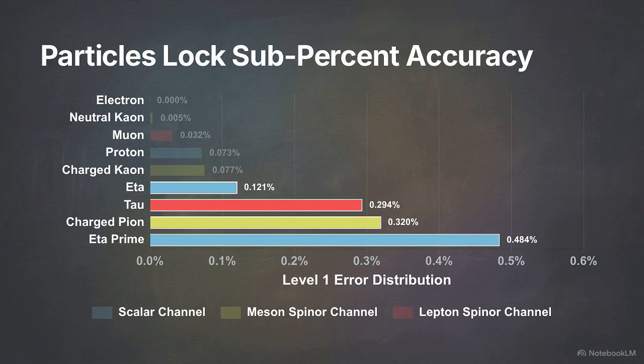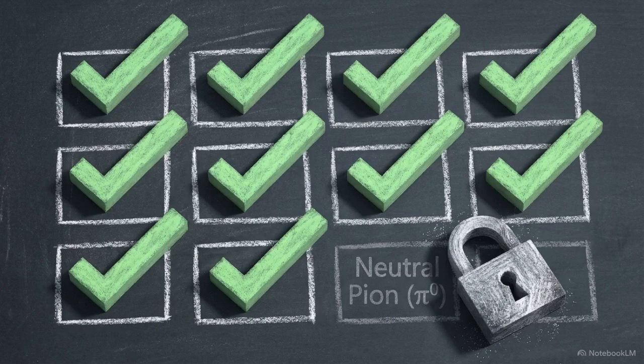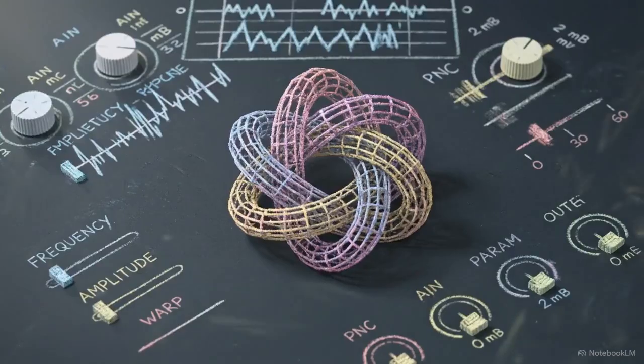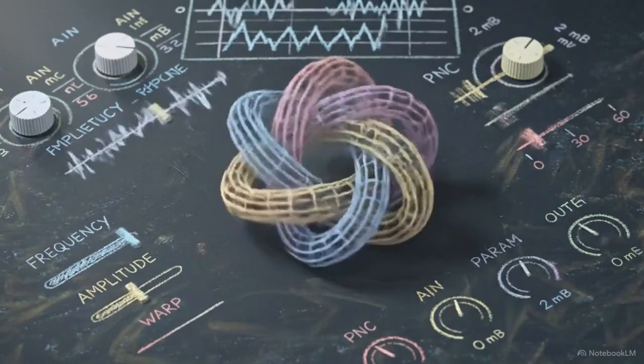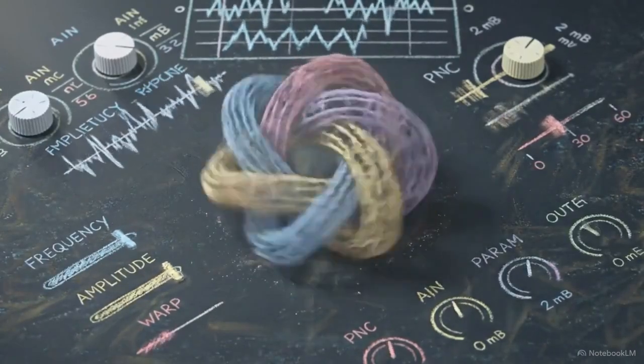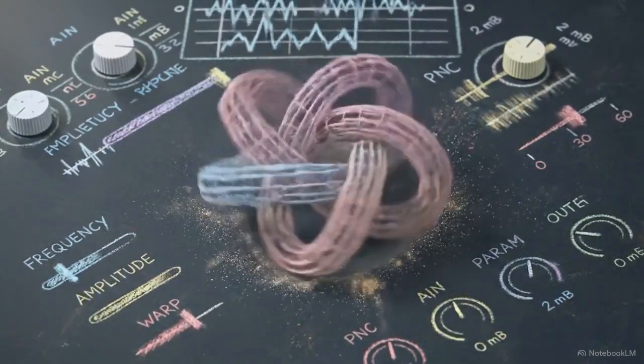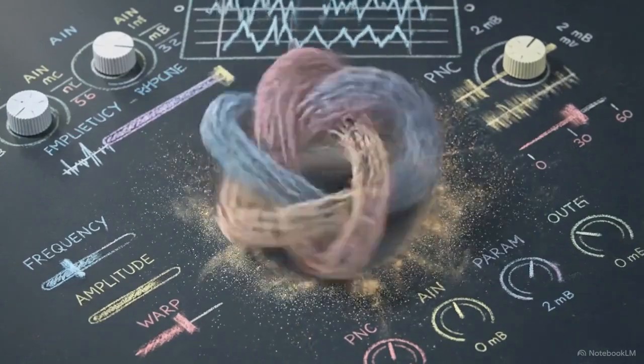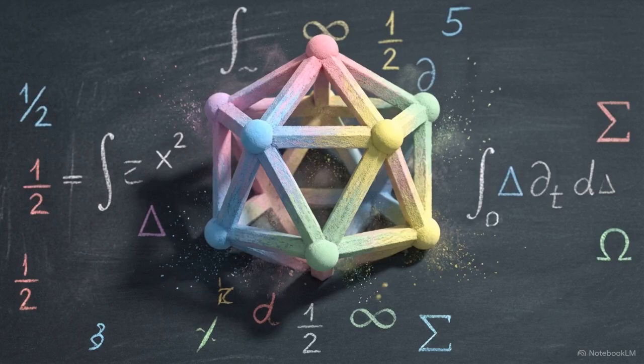The remaining 4 resolved particles, the tau, the eta prime, and the charged pion, all comfortably clear the sub 1% threshold. The singular exception is the neutral pion, which remains excluded pending rigorous theoretical justification for its triple selection. Skepticism regarding these complex mathematical models often centers on the assumption that accuracy is just a byproduct of heavily optimized parameter tuning. The emergence of these sub-percent matches at discrete integer depths identifies them as fundamental bulk structural properties.